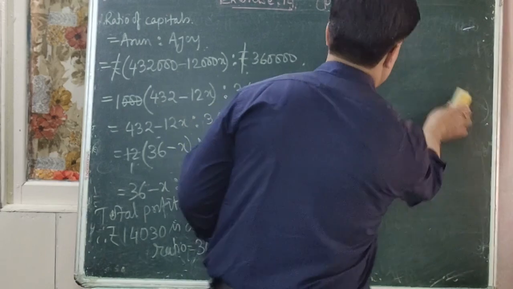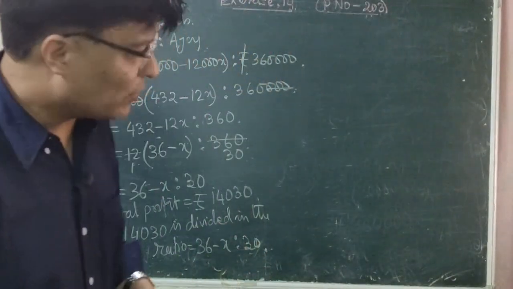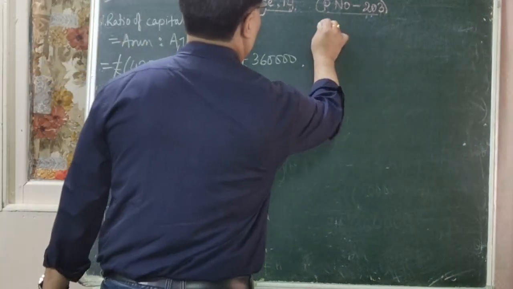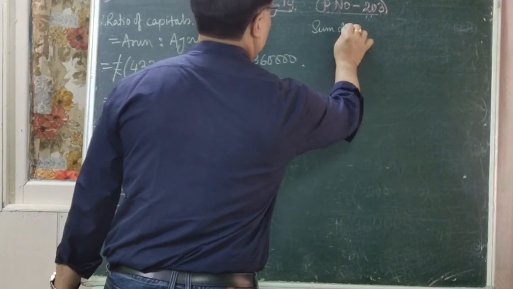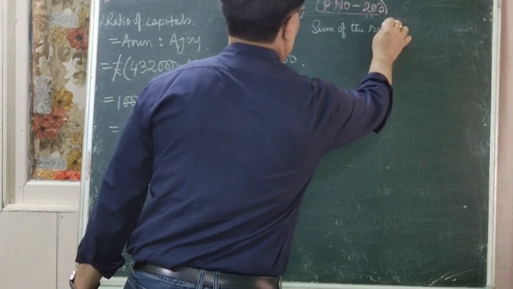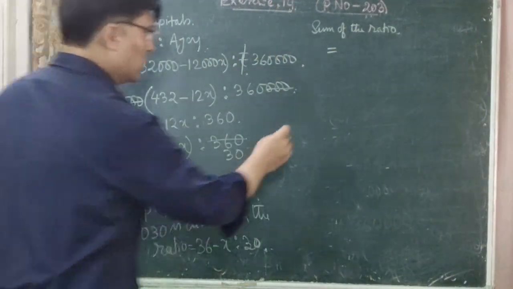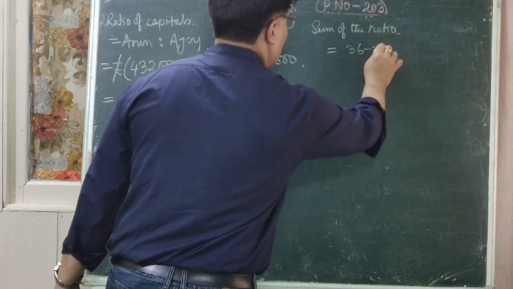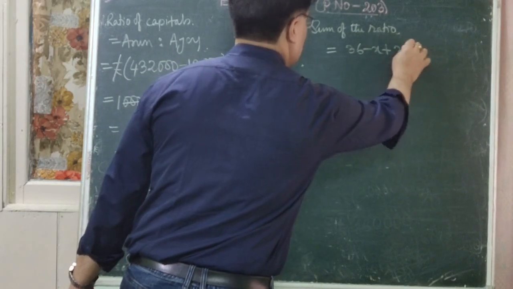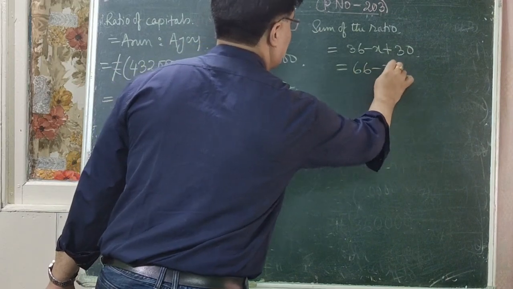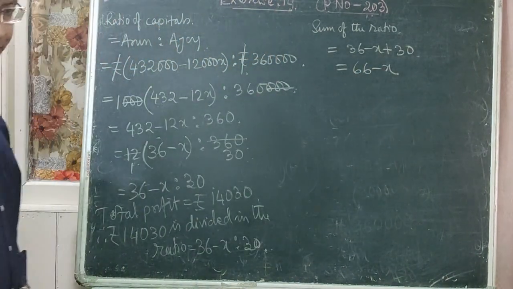So how can you find it? Let us find out the sum of the ratio. Sum of the ratio is equal to 36 minus x plus 30, which is equal to 66 minus x. This is your sum of the ratio.